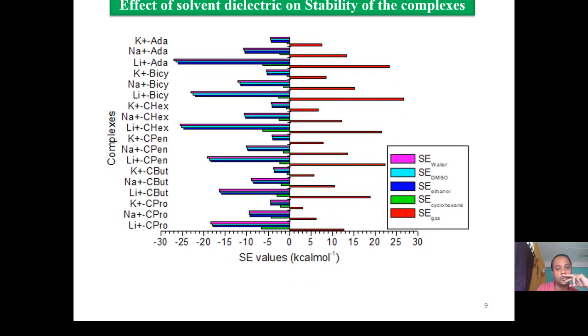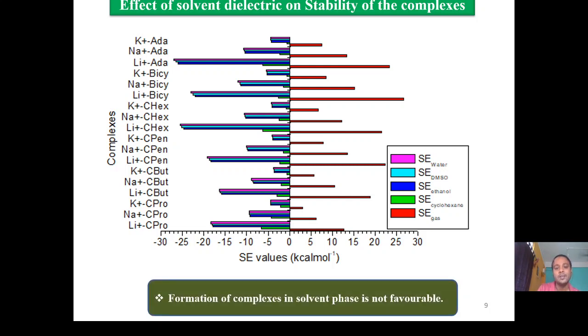Now we have made the solvent study. Herein we have shown it with the help of a bar diagram. Red colors are positive stabilization energy and other colors are negative stabilization energy. Negative stabilization energy means the instability of the complexes. It is seen that although the gas phase complexes are stable, in the presence of solvent, where we have taken 4 solvent dielectrics like cyclohexane, ethanol, DMSO and water, in all the 4 cases the complexes are likely to be unstable. From this we can conclude that solvent phase complexation is not favorable for such complexes.